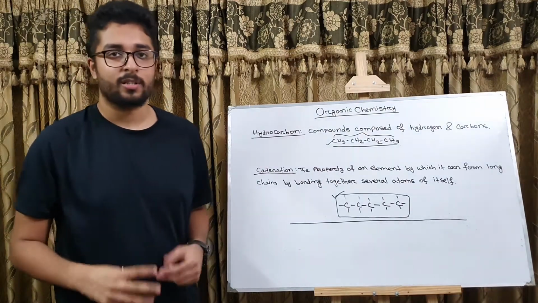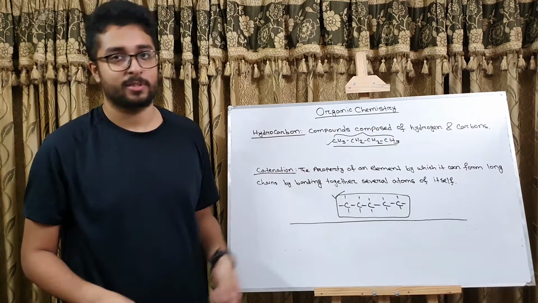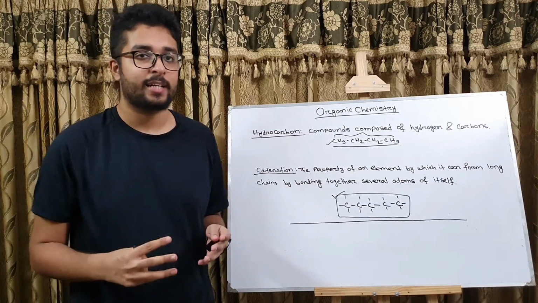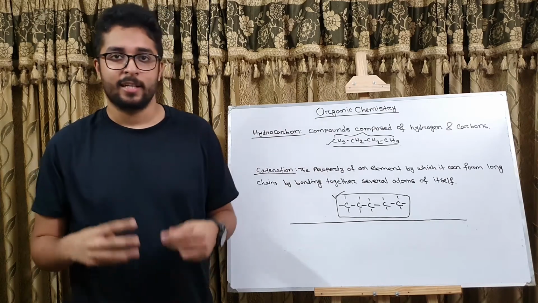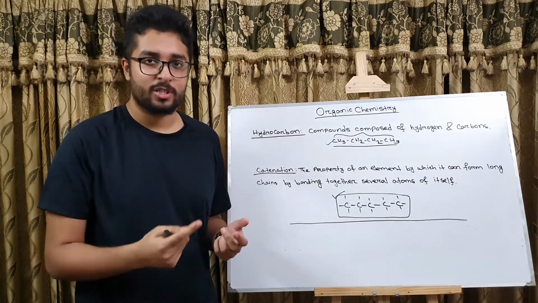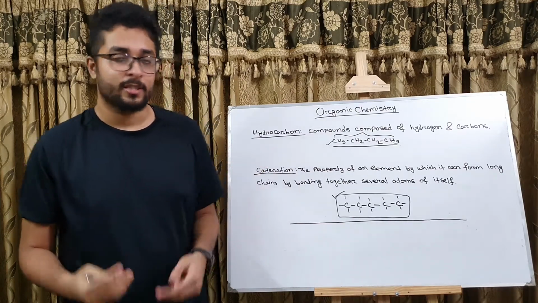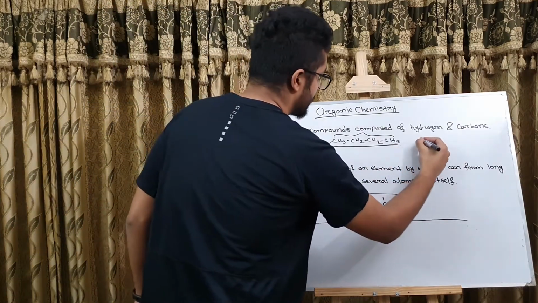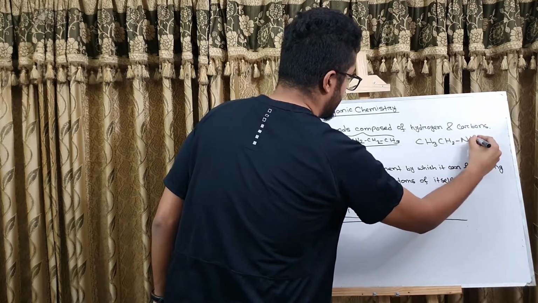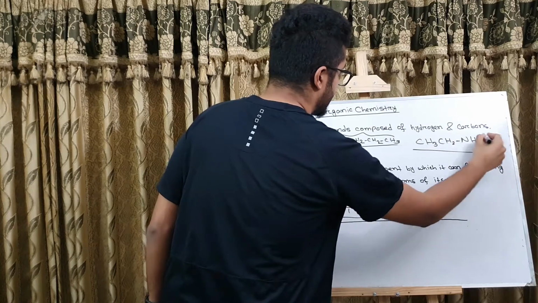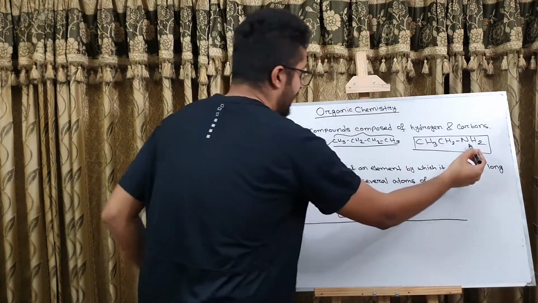Previously, it was thought that organic compounds ought to be formed by only hydrocarbons. But now we know that organic compounds are not exclusive to hydrocarbons, because in alcohol we have an oxygen. In case of say amine, we have a nitrogen. So like this one, CH3CH2NH2. So this is an example of amine. So in this amine we have a nitrogen.